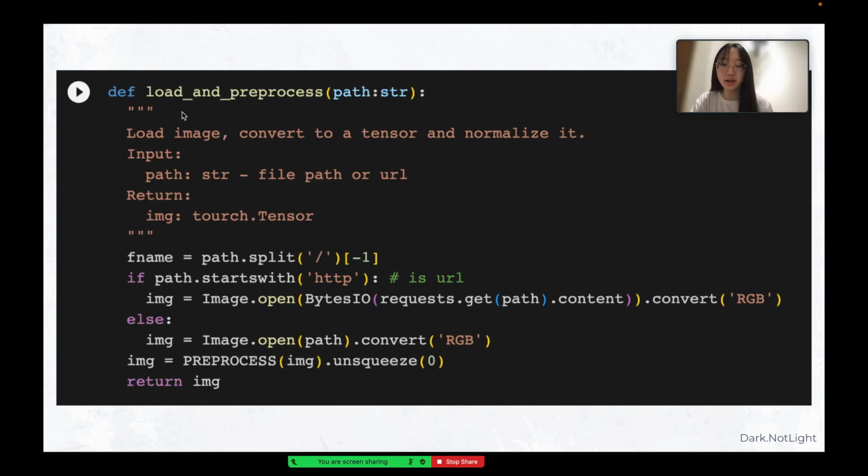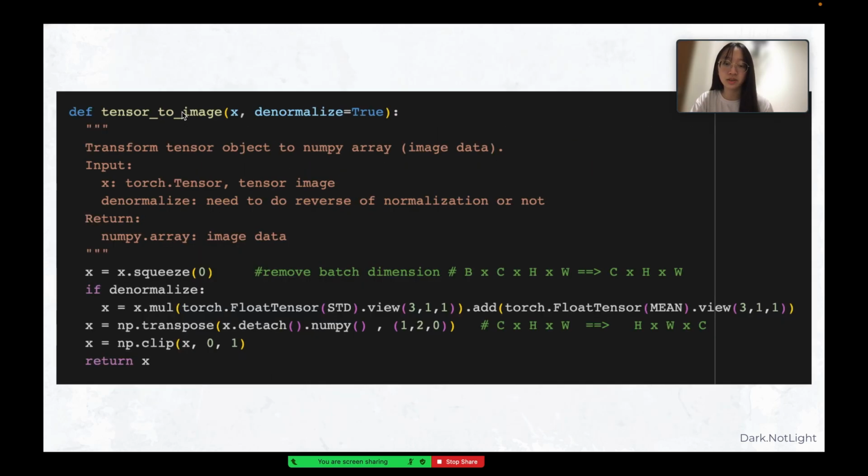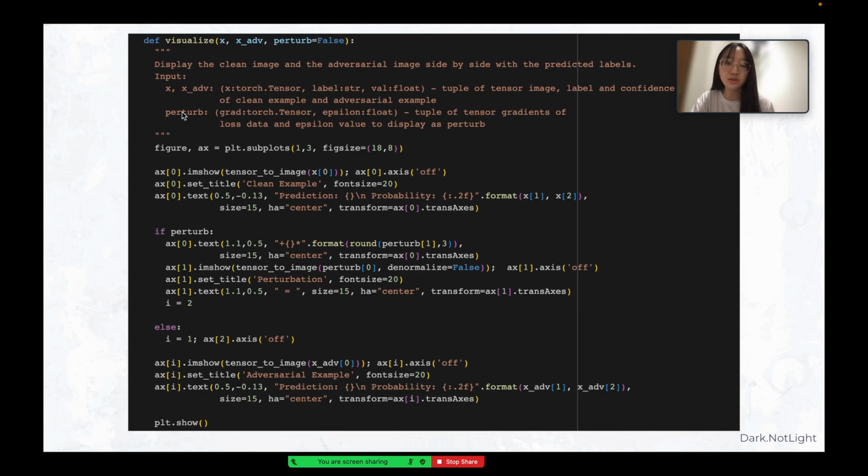Next, this is the load and preprocess function, where we pass in the URL of the images, and it will then convert that image to a tensor and normalize the pixel value based on the predefined mean and standard deviation. While this classify function passes the processed image through the pre-trained ResNet-18 model, obtaining prediction in the form of a label and a confidence value. In this tensor to image function, we transform back the tensor object to the image data. Finally, we use this visualize function to display our result.